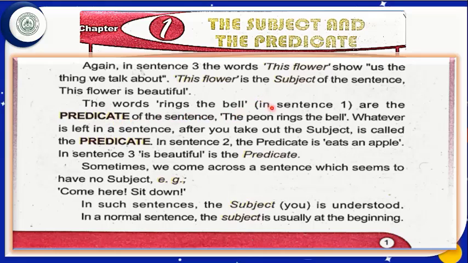Whatever is left in a sentence after you take out the subject is called the predicate. In sentence 2, the predicate is "eats an apple." In sentence 3, "is beautiful" is the predicate.